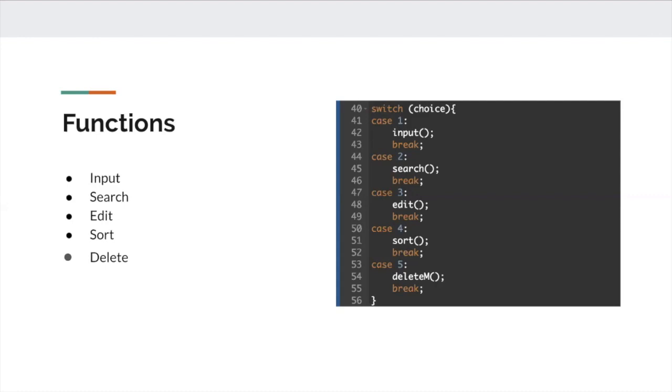The fourth thing we wanted to focus on was the sorting algorithm. We wanted to make sure that it sorted from greatest to smallest, or smallest to greatest, whatever way you wanted it to sort. And finally, the last thing we wanted to focus on was the delete. So if you didn't want a movie to be in the database anymore, you could delete it. However, we did have problems with the delete button, and it didn't work, but we're still working on it.